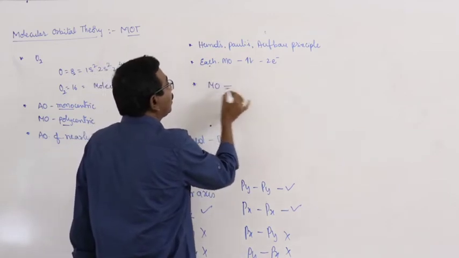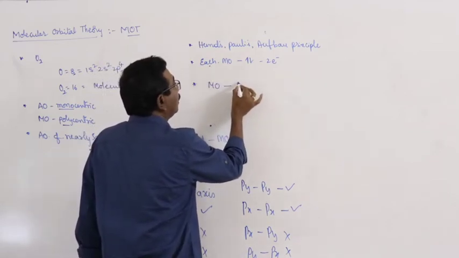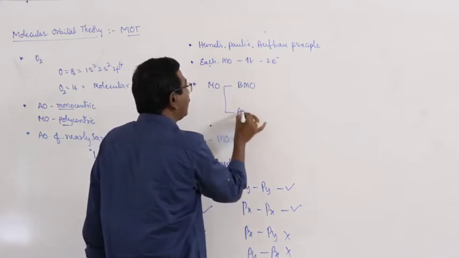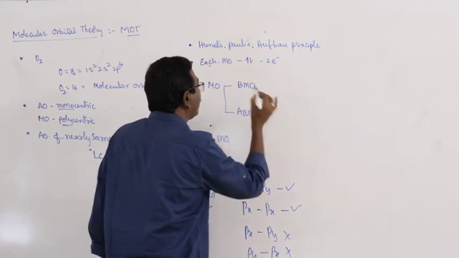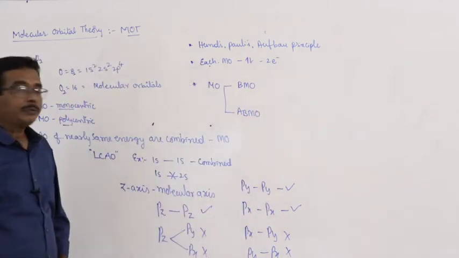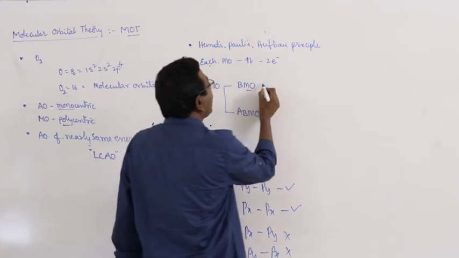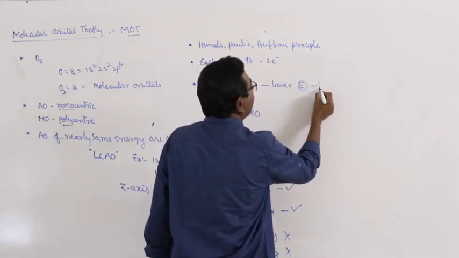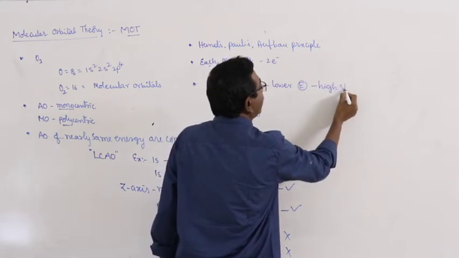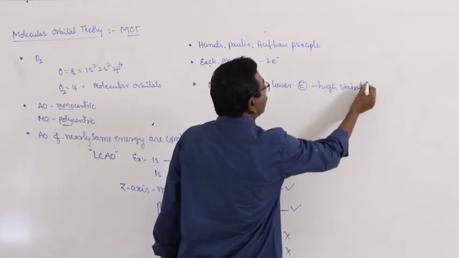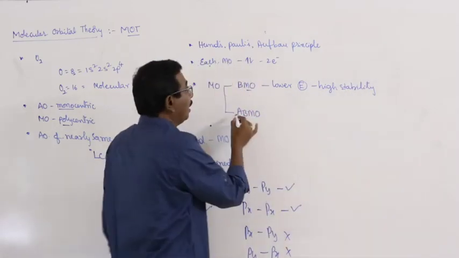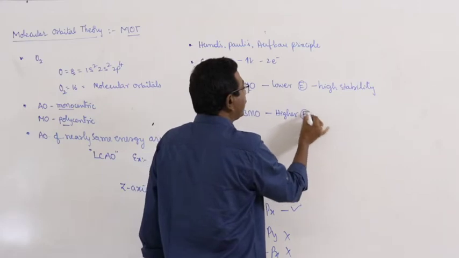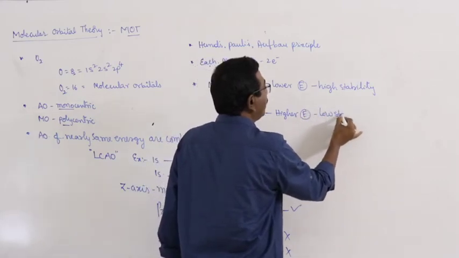One is bonding molecular orbitals and another one is anti-bonding molecular orbitals. Here the bonding molecular orbitals have lower energy and high stability. And the anti-bonding orbitals have higher energy, low stability.